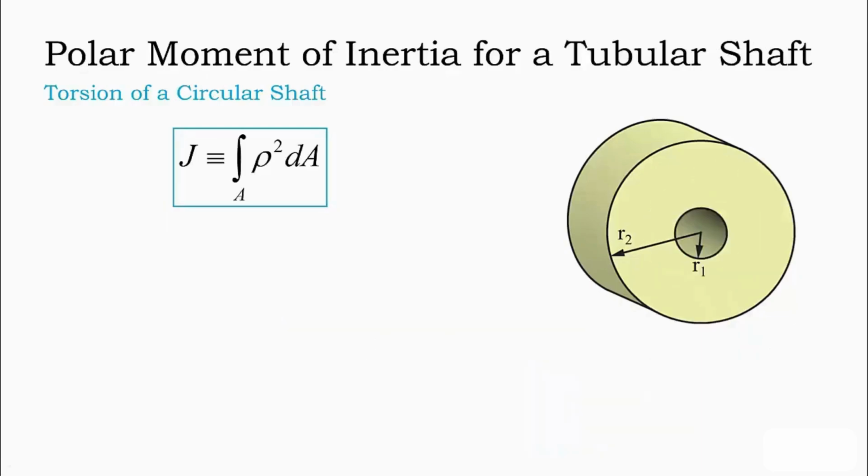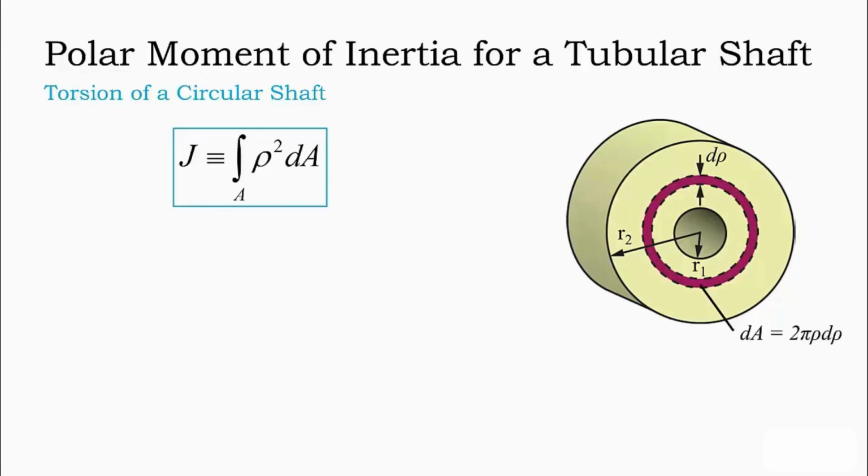Next, let's consider a hollow circular shaft with inner radius r1 and outer radius r2 as shown here. The definition of polar moment of inertia does not change. Furthermore, a small change in radial position d rho produces the same area element as before with a solid circular shaft. The only difference in transferring this result to our integral is that the limits of integration are changed.